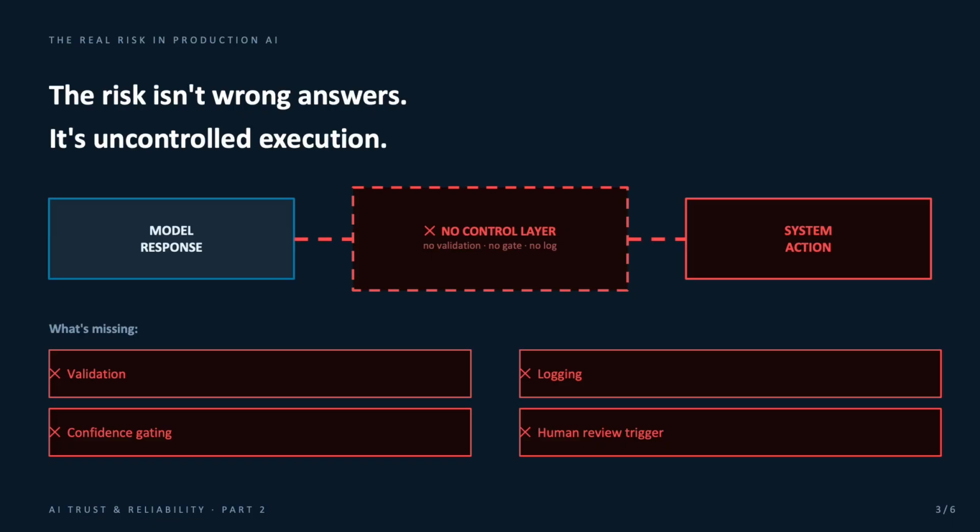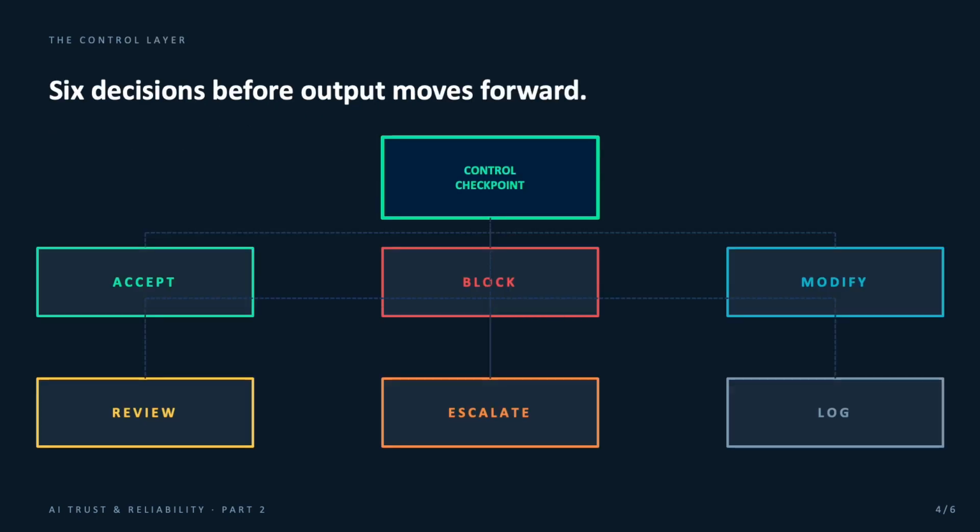If the system moves from model response to a system action without validation, gating, logging, or review, that is a control gap. And in production systems, control gaps eventually become operational risk. That is the problem this layer is meant to solve. Not by replacing the model, not by slowing everything down, but by making sure the system has a decision point before action happens. That is where the control layer comes in.